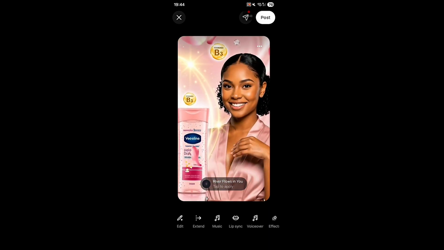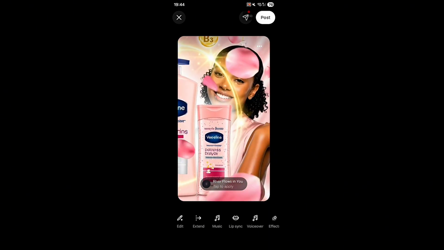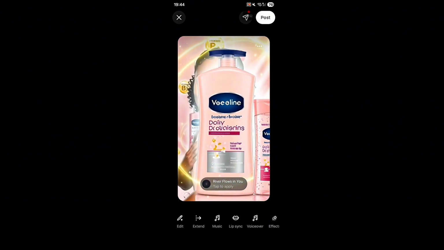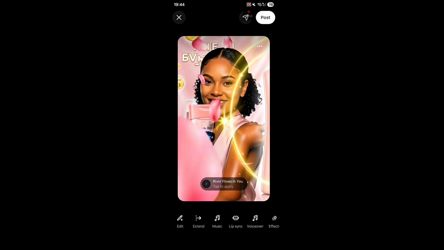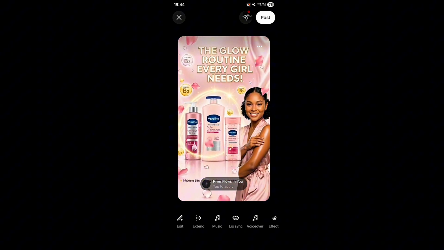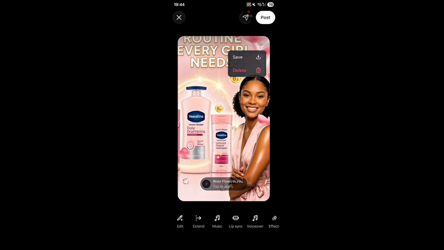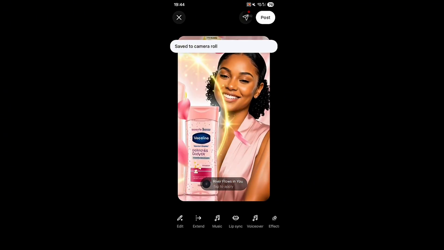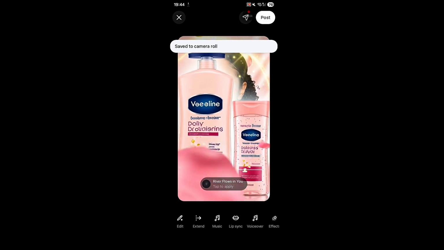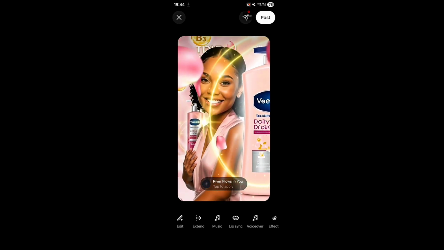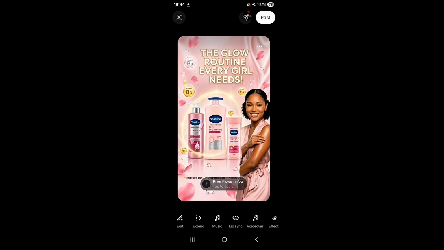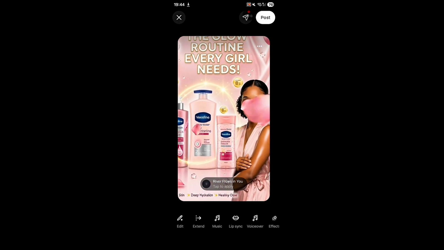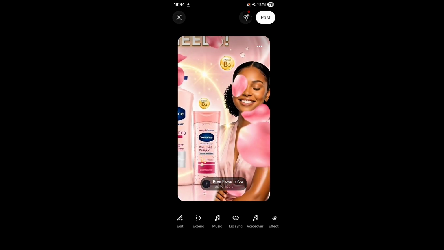So what do you do? You touch the video. You're seeing these three dots up in this box here, right? On the right hand side, just touch on the box. You're going to see save, and then you save the video. Now the next thing that we're going to do is to head over to ChatGPT, and then we continue from there.